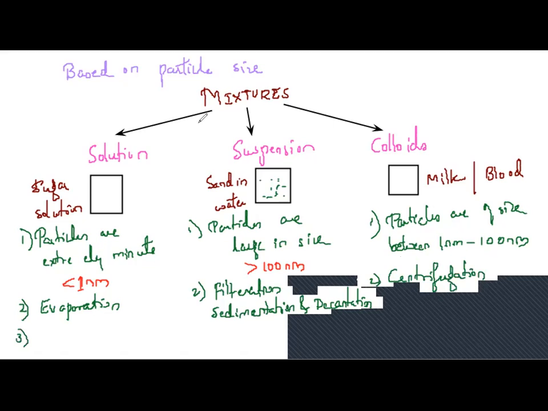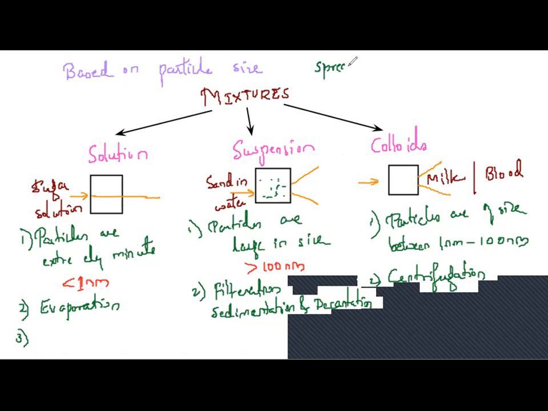Now see, since the particles are not visible, students, if I pass a light through solutions, through suspensions and through colloids, the ray of light will travel through the solution and will go straight. It will not spread. But when you pass the light through suspensions, it disperses like this. And similarly through colloids, it will disperse. So this property is called what you know? It is called Tyndall effect. The property of spreading of light.